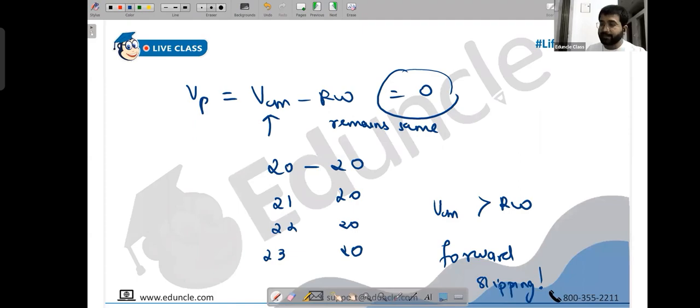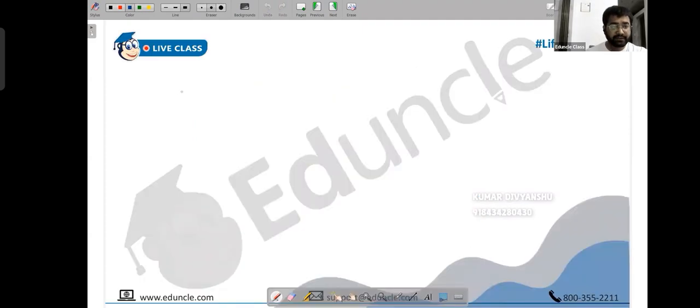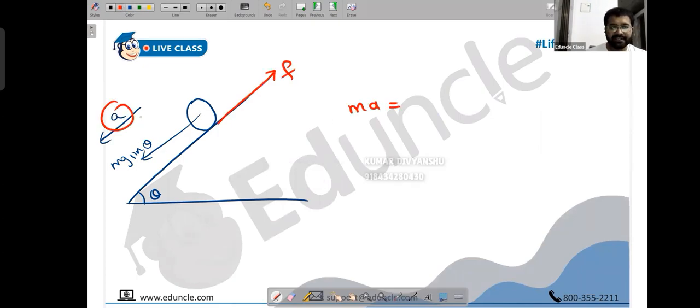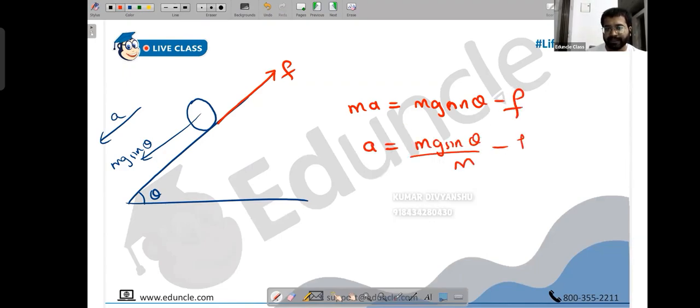So forward slipping is going to happen now. So friction will act in the backward direction. Now it's just about our equations. So what do we have? We have got theta. We have got mg sin theta, and this will be the acceleration. And now friction is going to act in the backward direction. Here, F. So mass into acceleration, which is the force in the direction of acceleration, mg sin theta, minus the force in the opposite direction, friction F, equals m a. Let's say this is equation 1. Acceleration is basically mg sin theta upon m minus F by m, or I can say acceleration is g sin theta minus F by m.